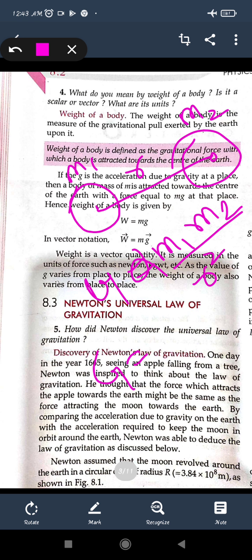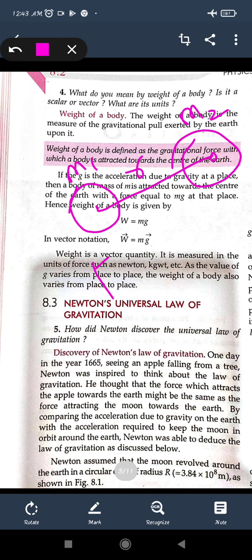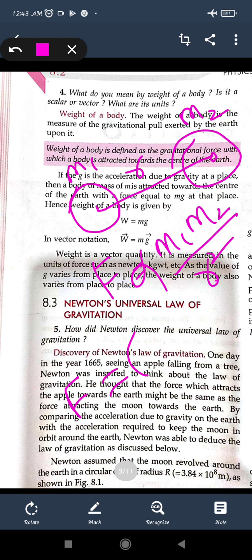So it is equal to G. Here F is the force, the attraction force only. Now the gravitational force is given as proportional to m1 m2 upon r square. If we convert this proportionality sign into equals, it becomes F equals G m1 m2 upon r square.